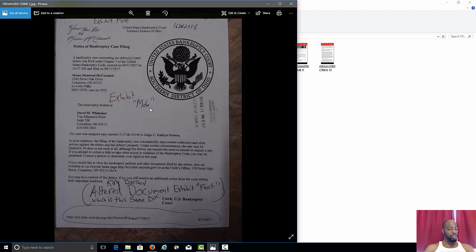And once the creditors see that, they will know what that is. When they get this, they understand that this is a bankruptcy, and anything that you owe to them, they have to stay that. They have to stay it.